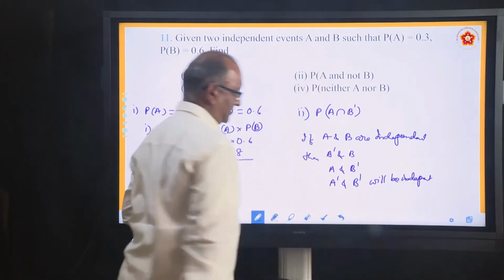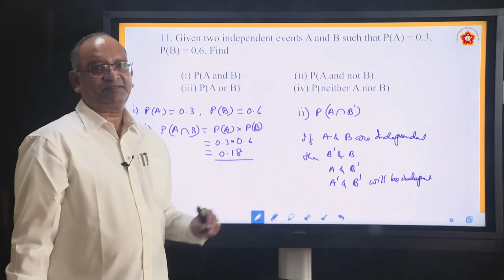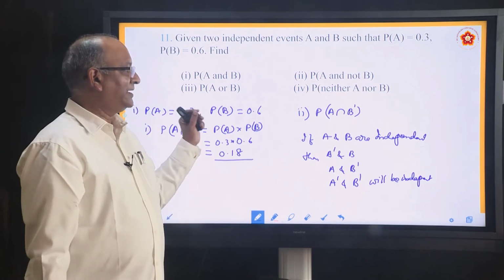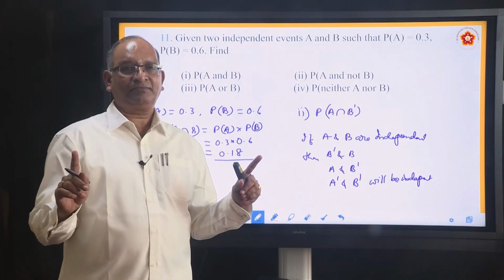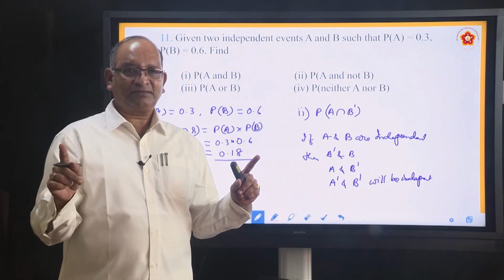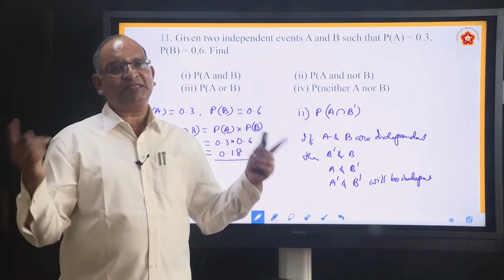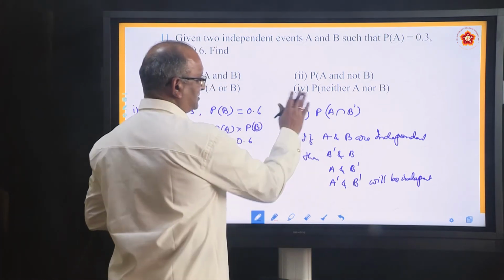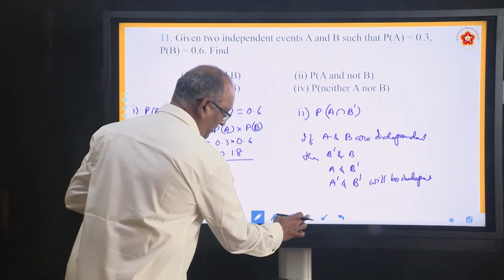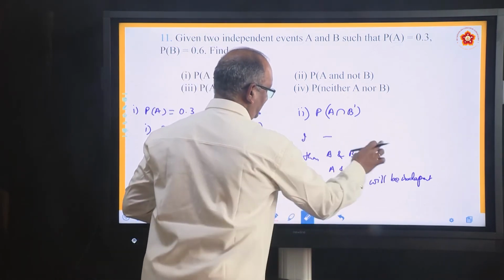This you can check. If you remember this, it will make it easy to solve this problem. If A and B are independent, A B dash, A dash B, A dash B dash all will be independent. So we will be using this concept to solve this problem. Now see how it is used.